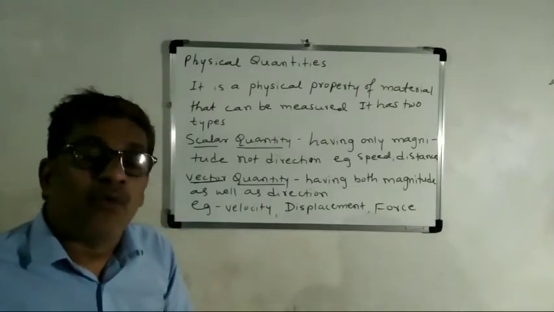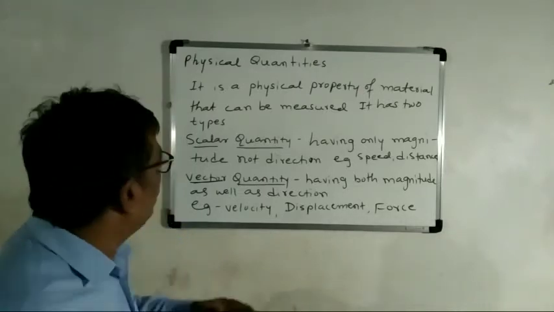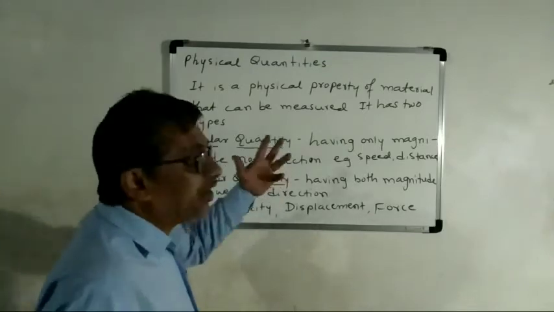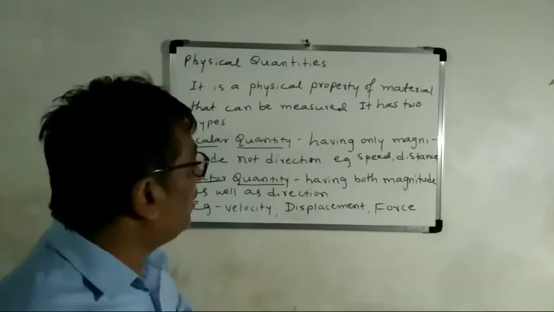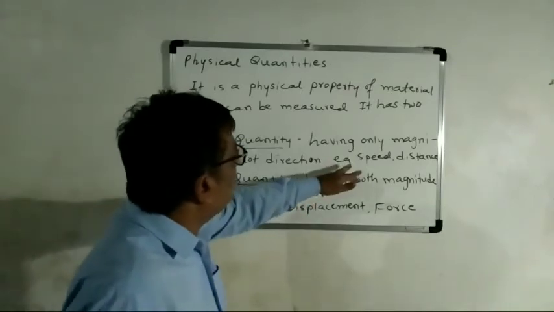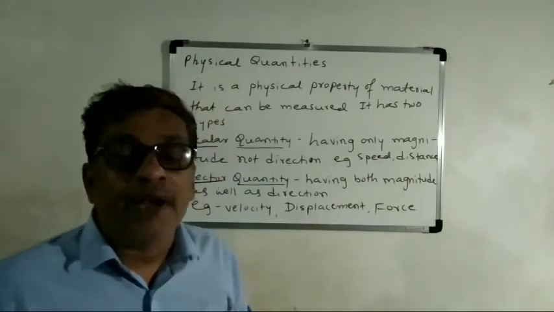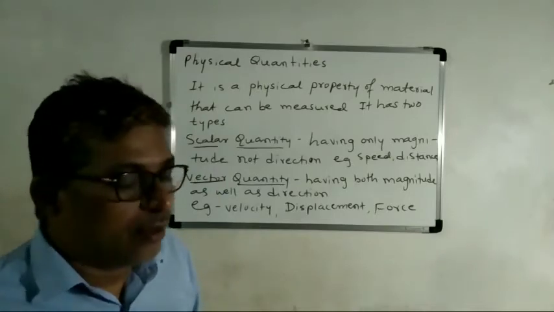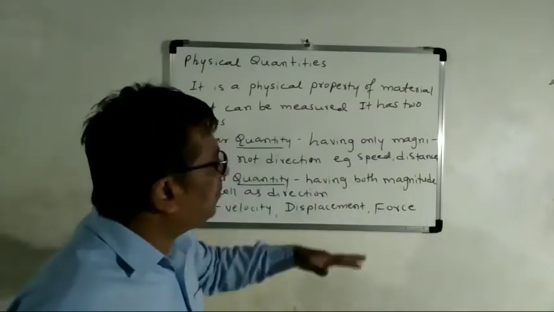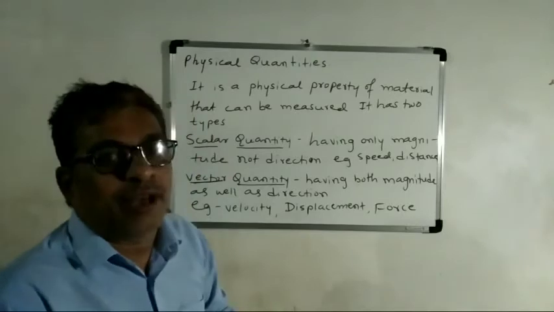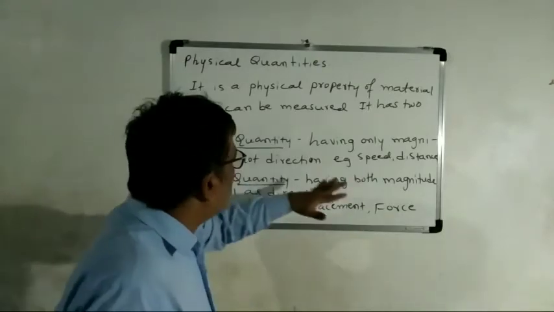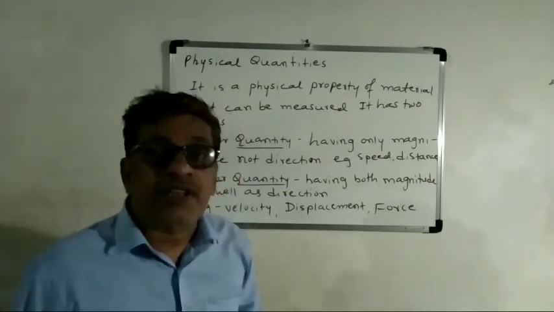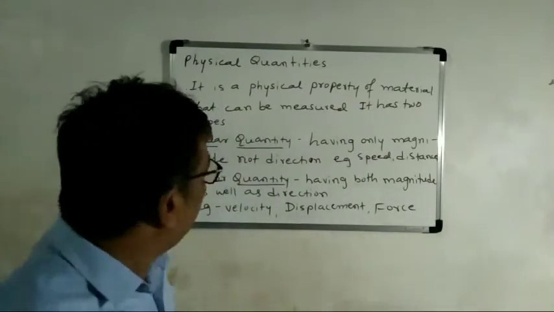Magnitude means here value, V-A-L-U-E, but no direction. Here only value you are measuring. Example, speed and distance. Speed has only magnitude, only numerical value, but no direction. Distance. So these are examples of scalar quantity.